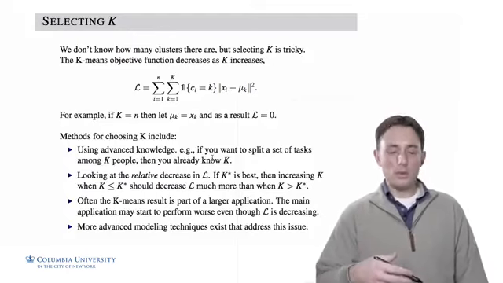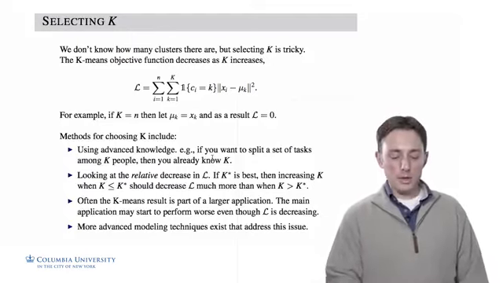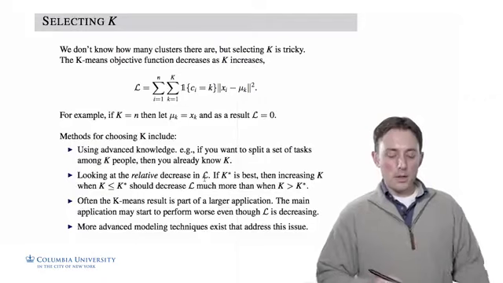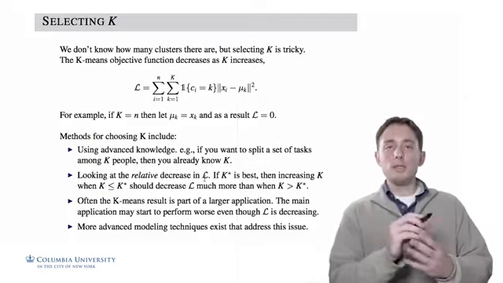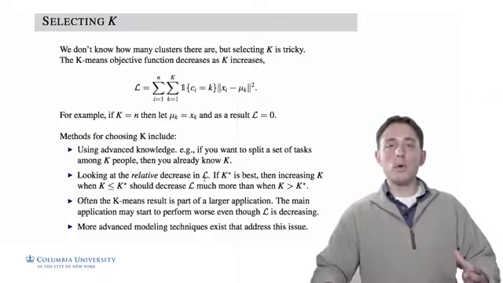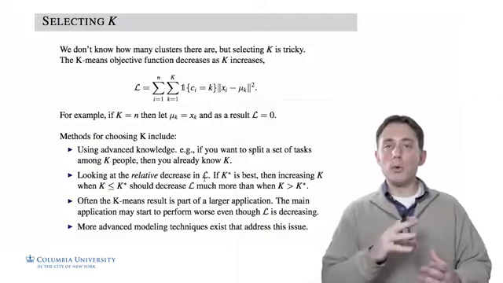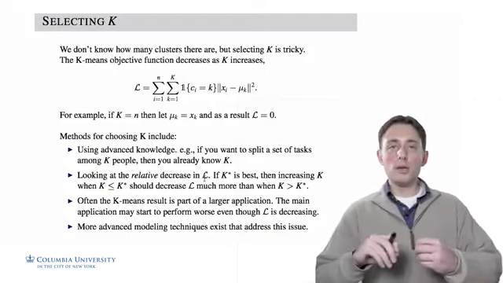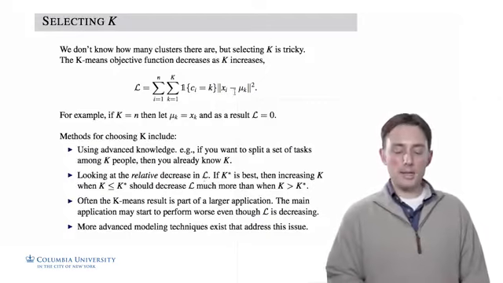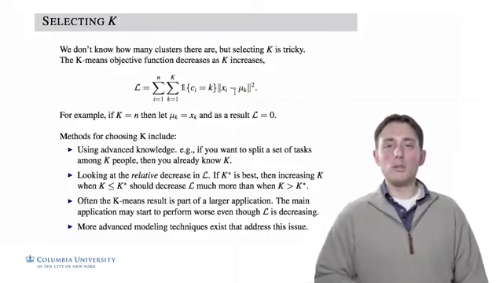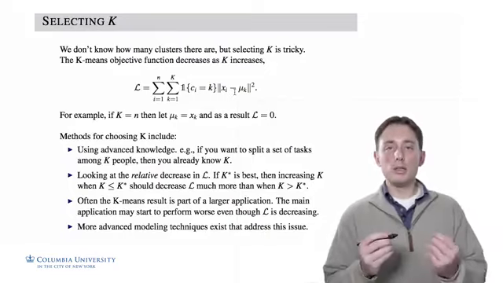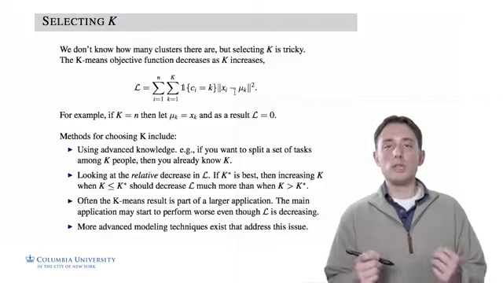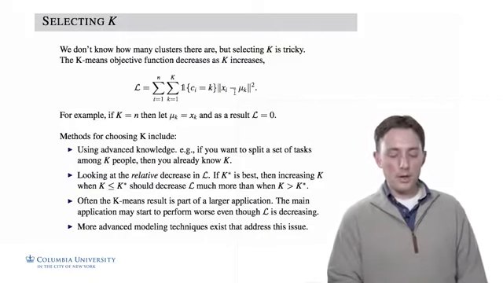Another thing we can do is look at the relative decrease of the objective function. Even though as K increases, L is always going to be decreasing, because we're always going to be able to cluster the data in a way that these squared distances are less and less. We're always going to get clusters so that the data is closer to the centroid that it's assigned to.